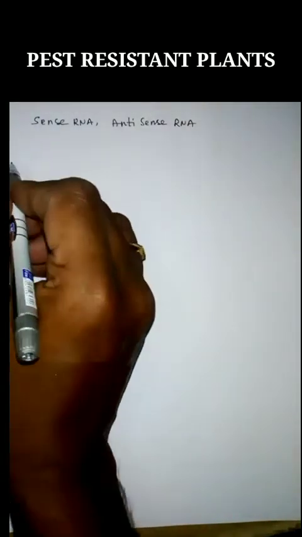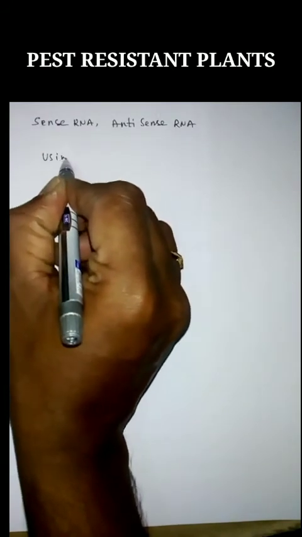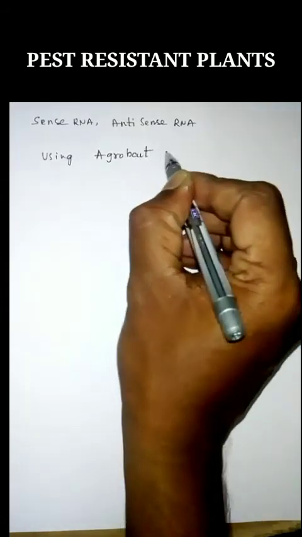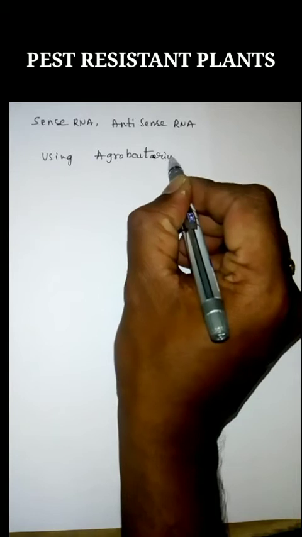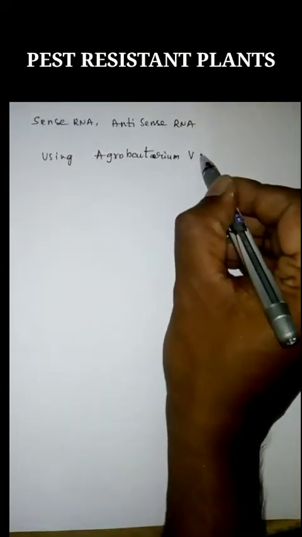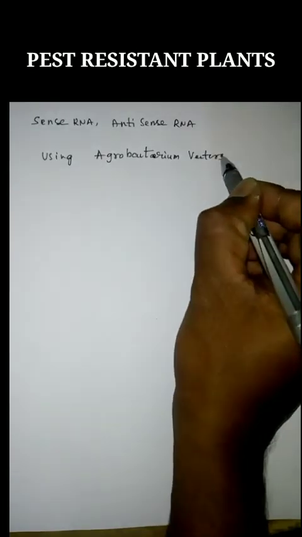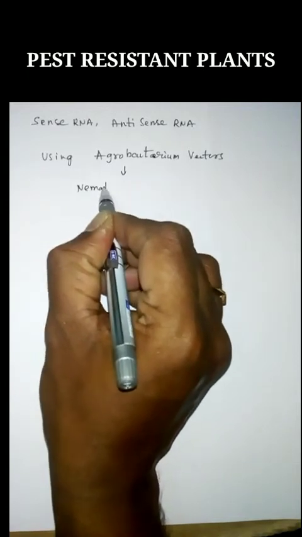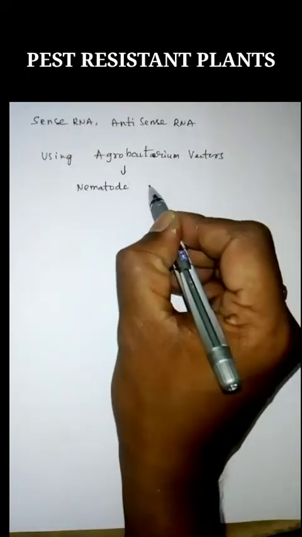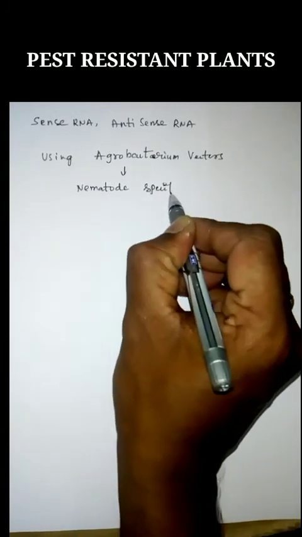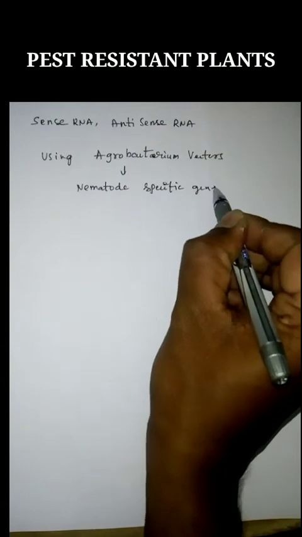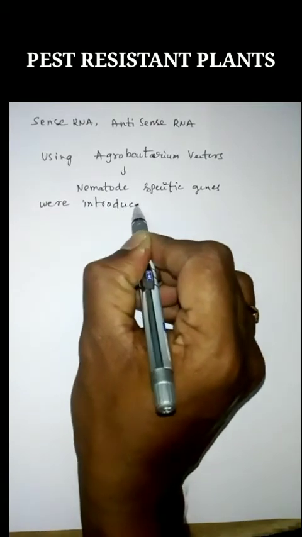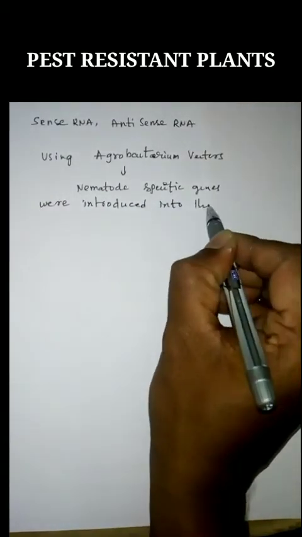So in RNA interference, using Agrobacterium vectors, meaning Agrobacterium tumefaciens, nematode-specific genes of Meloidogyne incognita were introduced into the host plant.